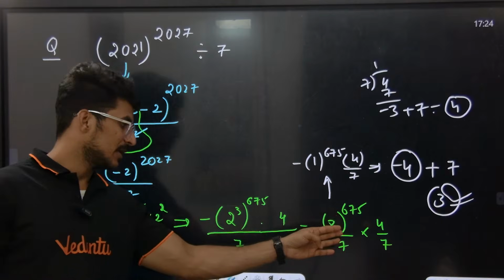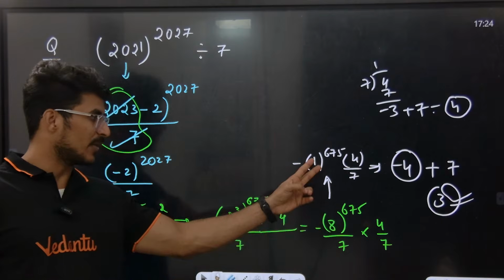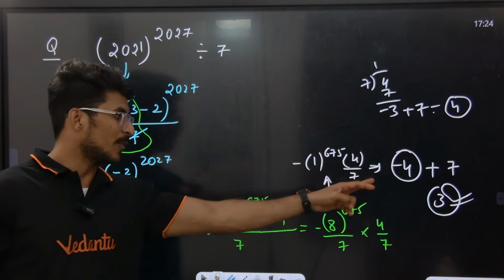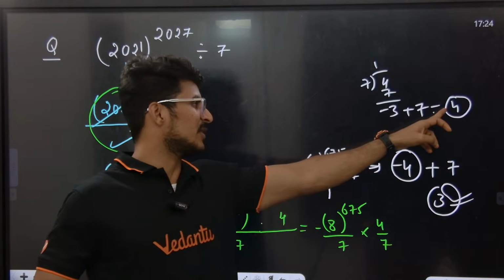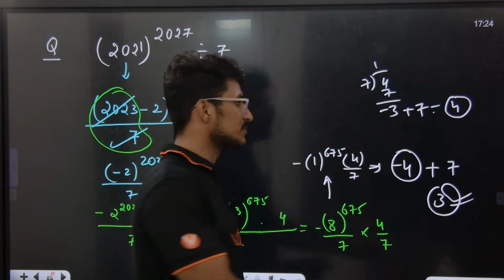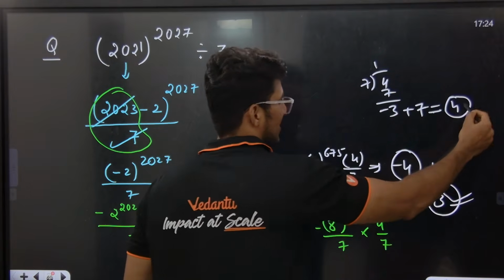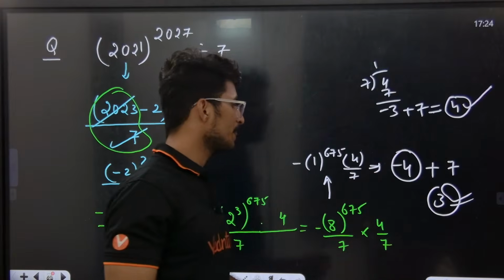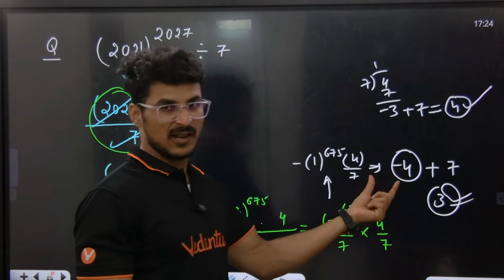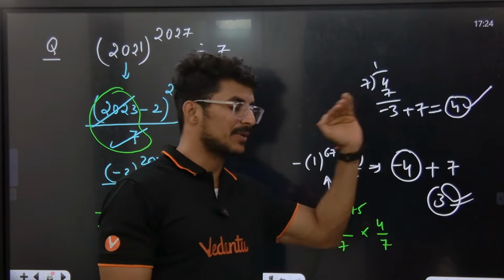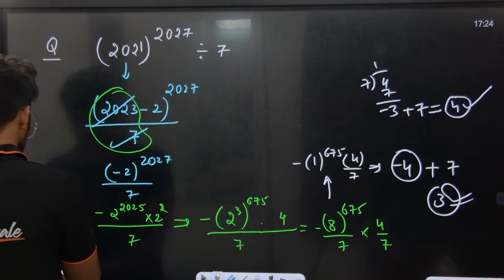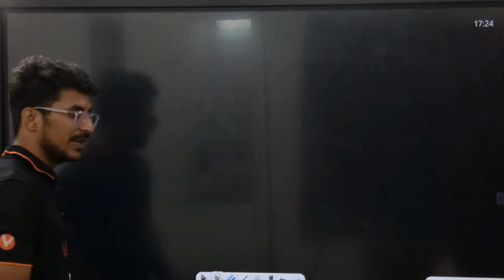So again, tell me. 8 by 7 remainder 1, minus as it is. 4 by 7, what is the remainder? 4 divided by 7 gives remainder minus 3, and adding 7 to minus 3 gives 4. So minus 4 is the remainder overall. So adding the divisor to minus 4, 3 is the answer. So this is how to solve it. Any doubts? Very good, sir. Next.